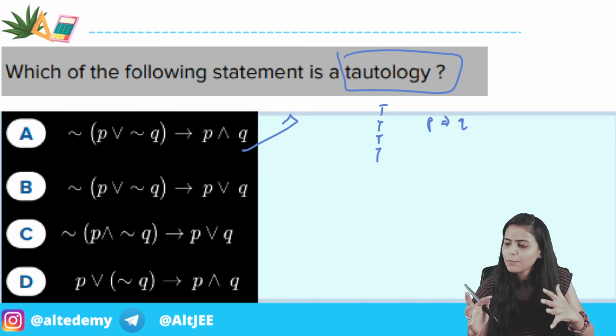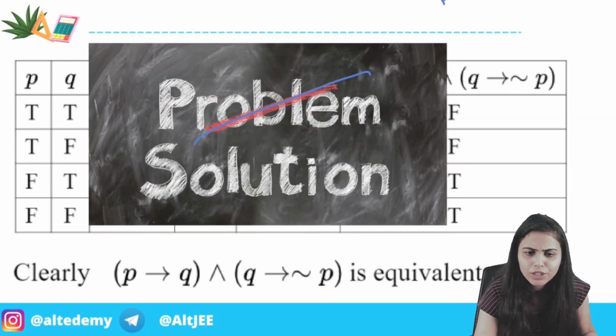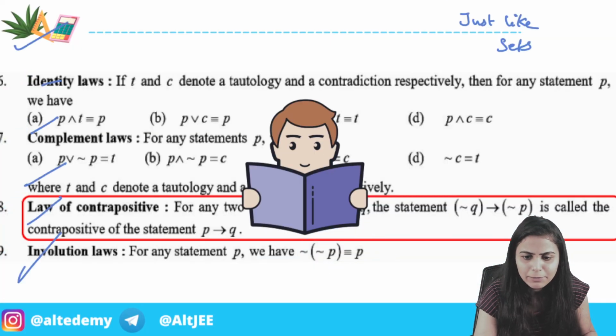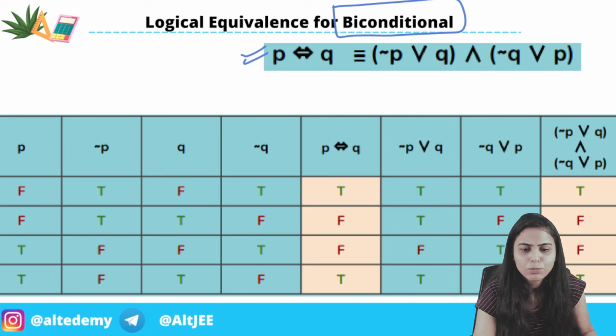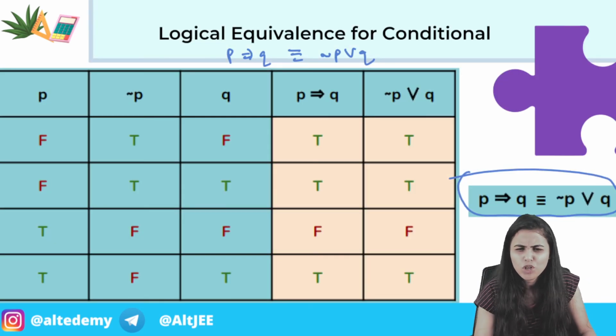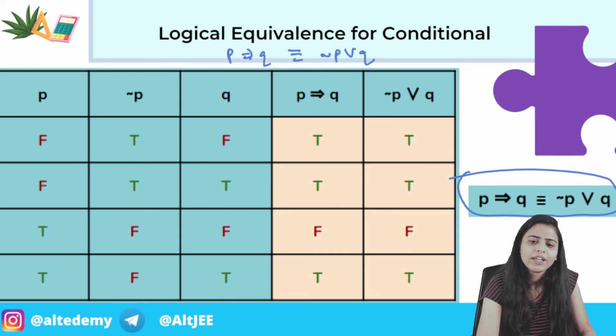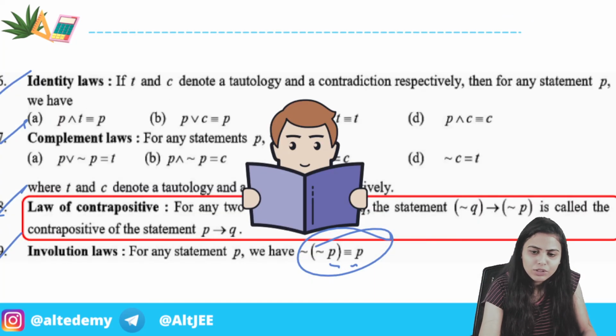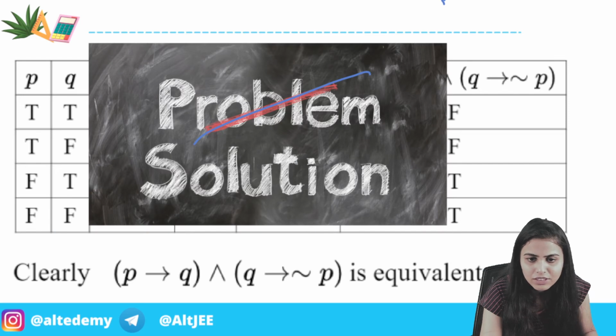These are some basic things which are needed, and you can prove anything with the help of a truth table, but some things you need to remember. Just like we had here, P implies Q is equal to not P union Q. This is very, very important, so I would suggest you memorize this thing.